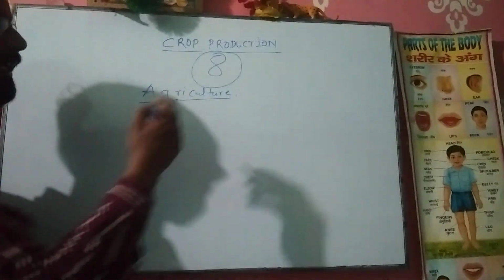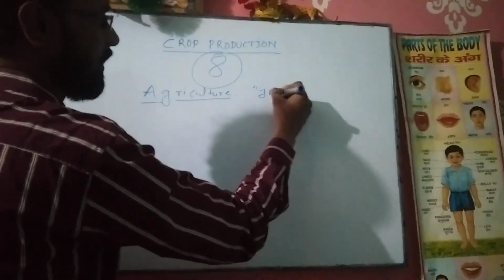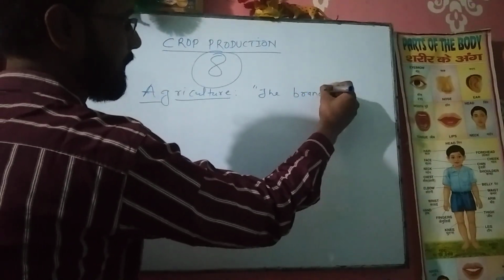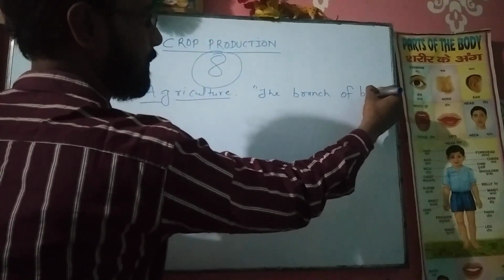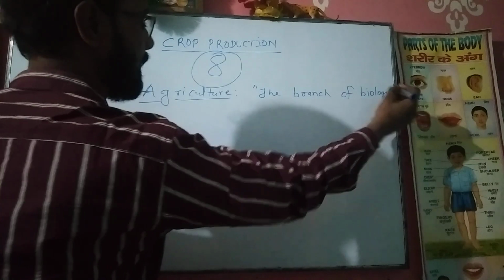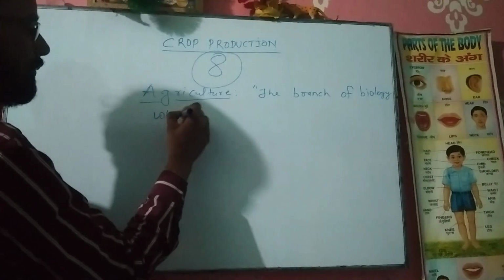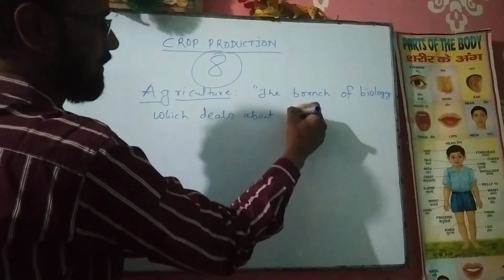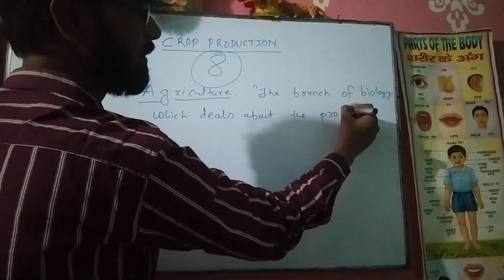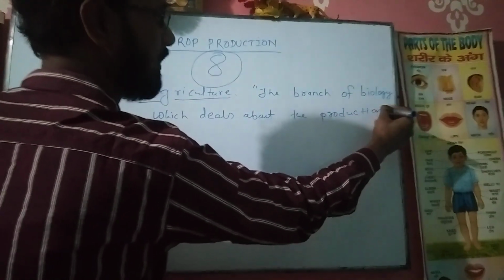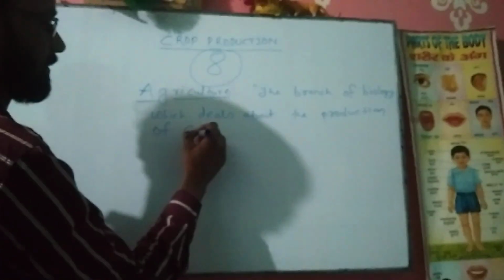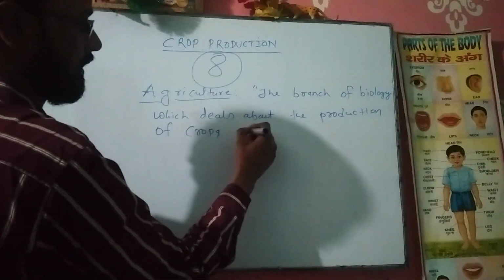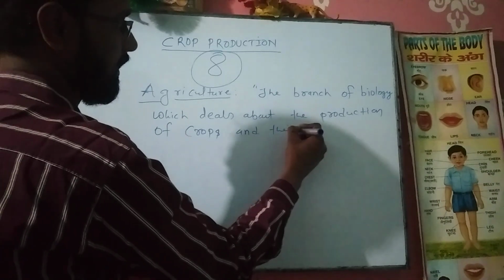Agriculture can be defined as the branch of biology which deals with the production of crops and their management.